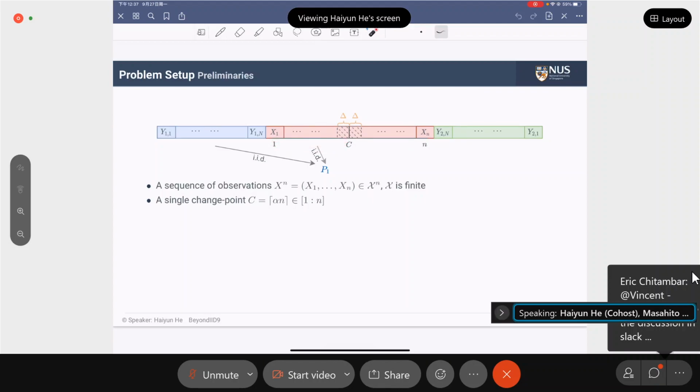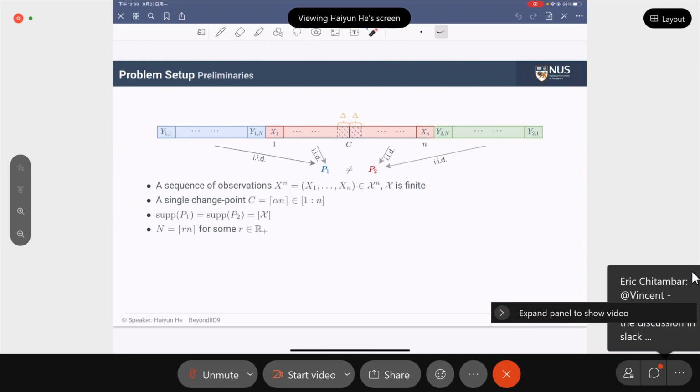We also assume that we have another sequence of training data, denoted by Y1,1 to Y1,n, that are all i.i.d. from P1. Similarly, after the change point C, the sequence is i.i.d. from P2, and we also have another training sequence Y2,n that is also i.i.d. from P2. P1 and P2 are not equal, and we assume that their supports are equal to the size of the alphabet.